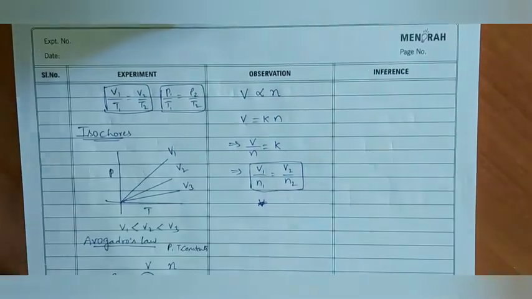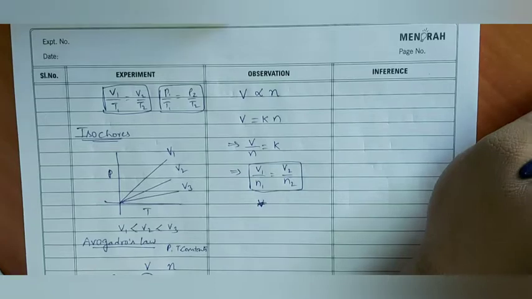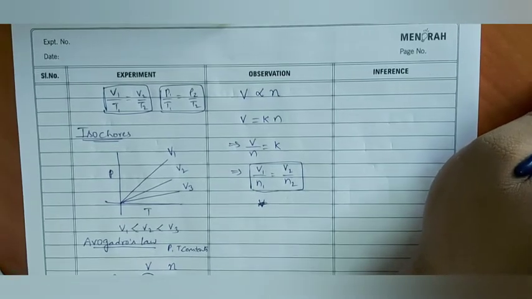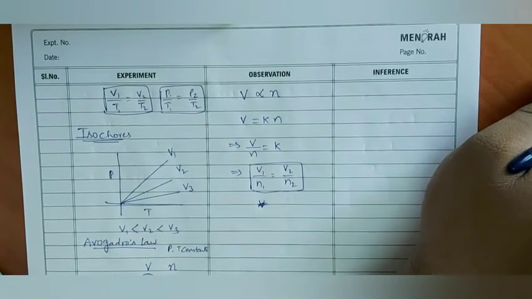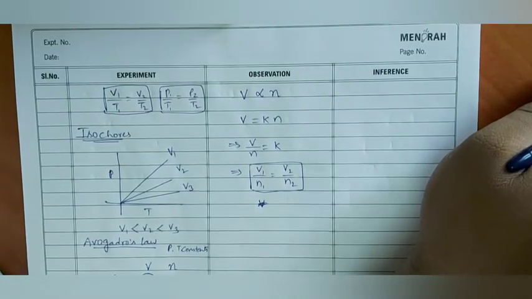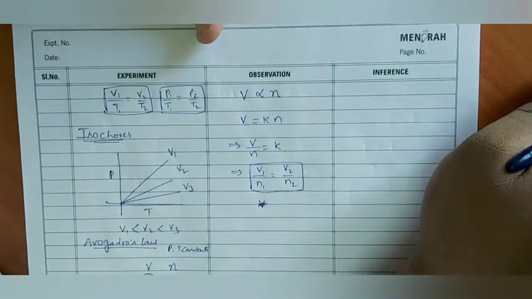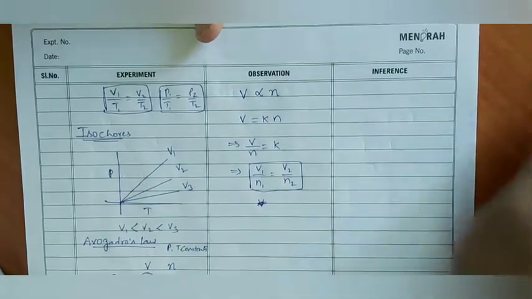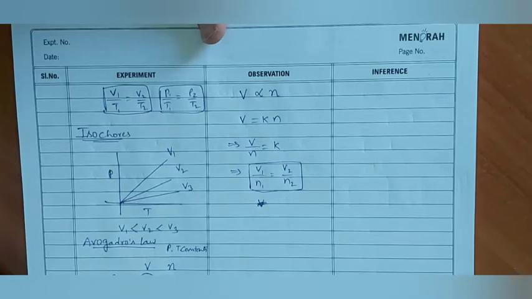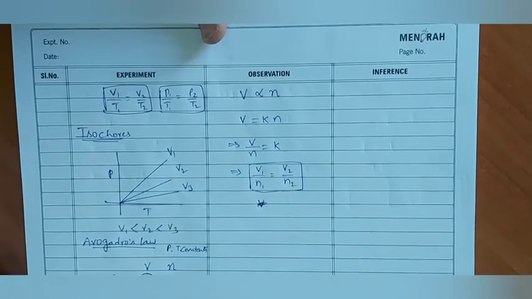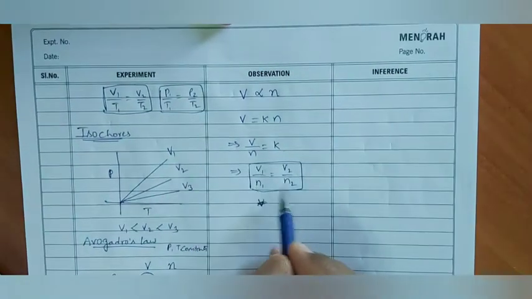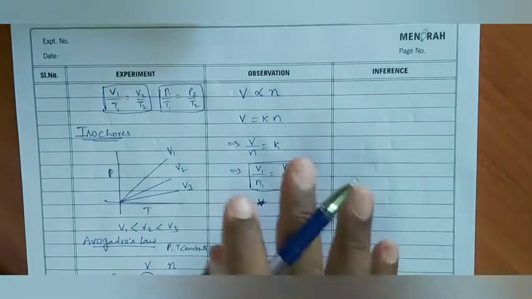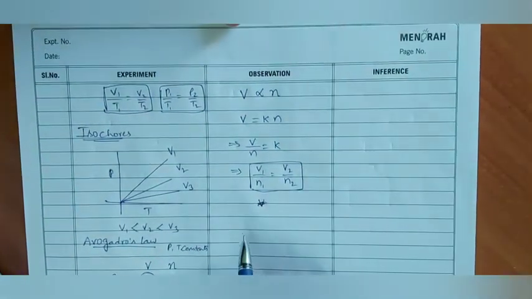For this, graphs are not required. This is the only formula which is useful. I hope you are clear. If number of moles are increased, volume is also going to be increased. That is clearly understood. Without changing the pressure and temperature, definitely we have to change the volume. That means we have to increase the volume to maintain the pressure the same. And this is the relation between volume and number of moles of gas.